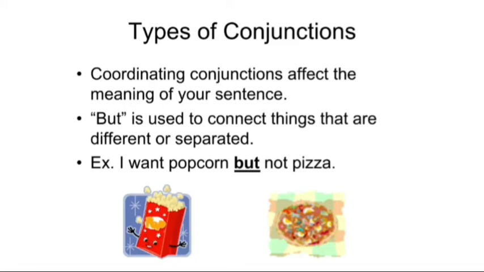But is used to connect things that are different or separated. I want popcorn but not pizza. So when to use and? When we keep two things similar, and when we make two things dissimilar, that time we use but. Just like, I like cricket. I cannot write and I like football. It should be I like cricket but I don't like football.